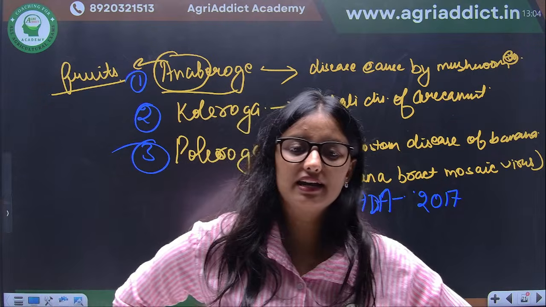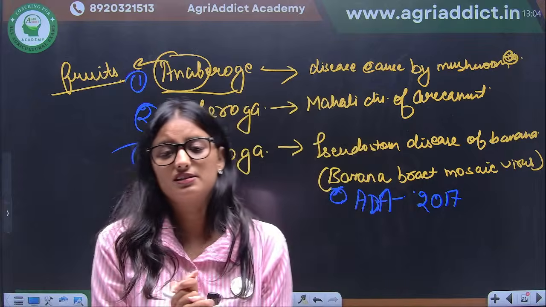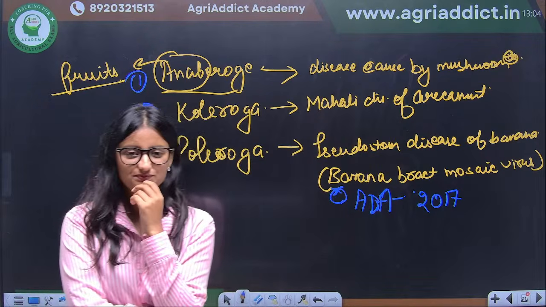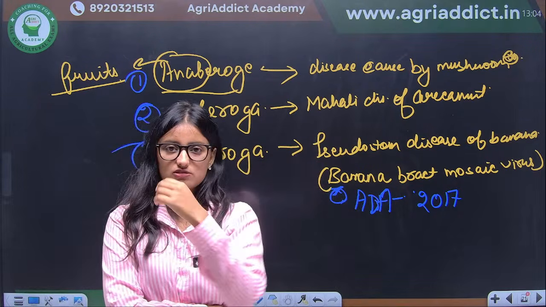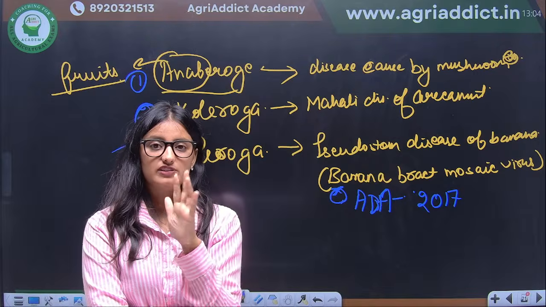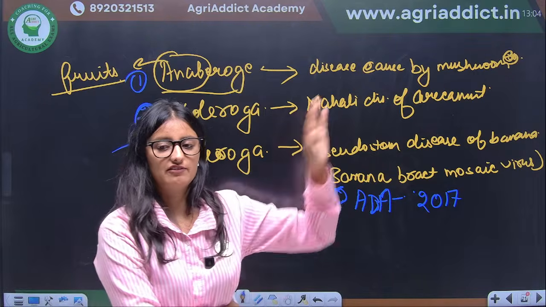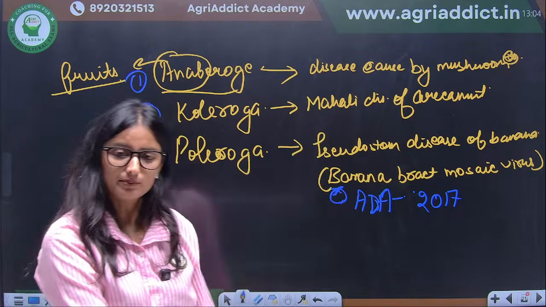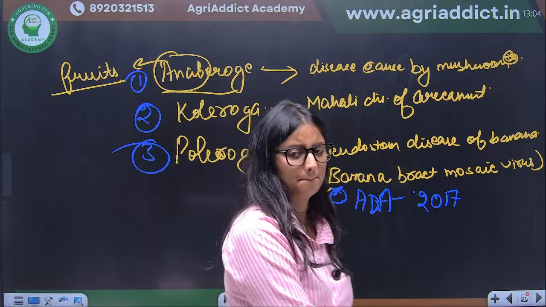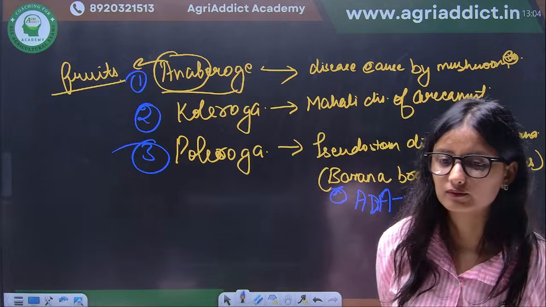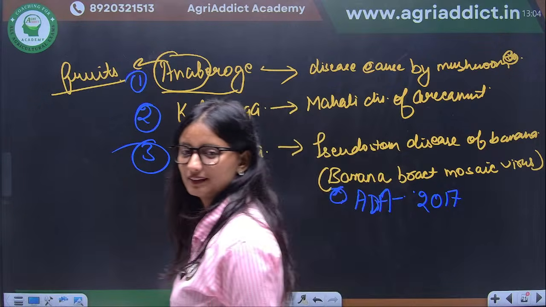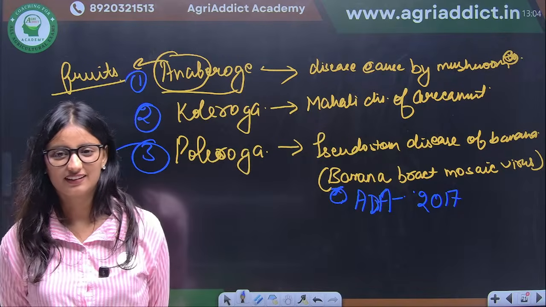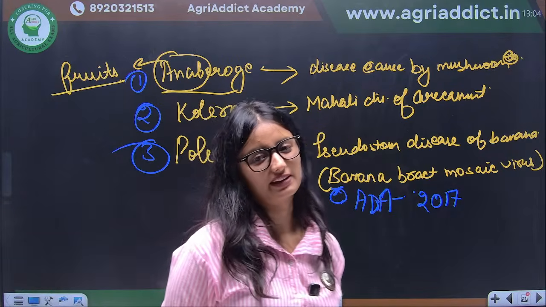Vector of banana bunchy top virus, what is it? It was in your ADO 2017, and we have discussed it in banana. I have written it in the last. Is it mechanical? Sure, it is mechanical.